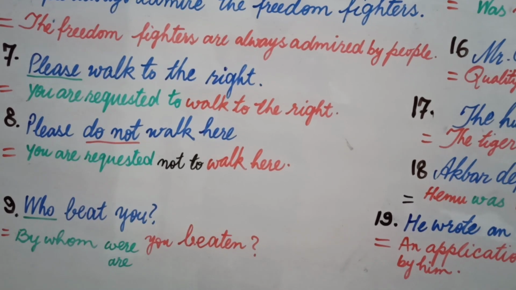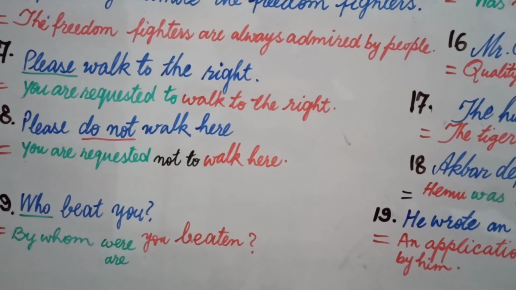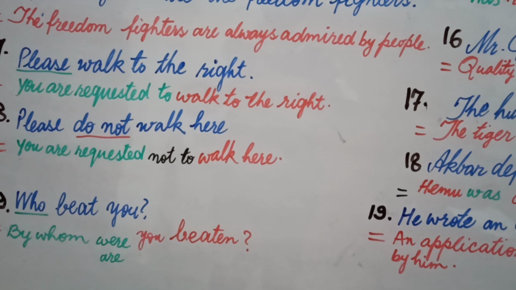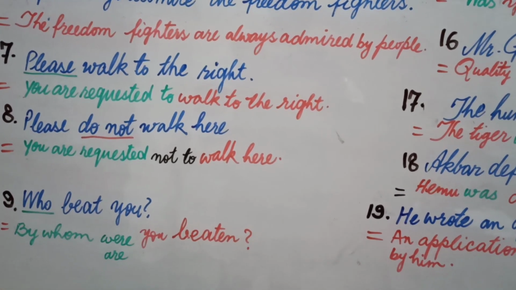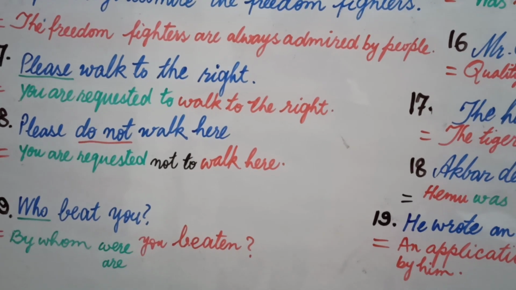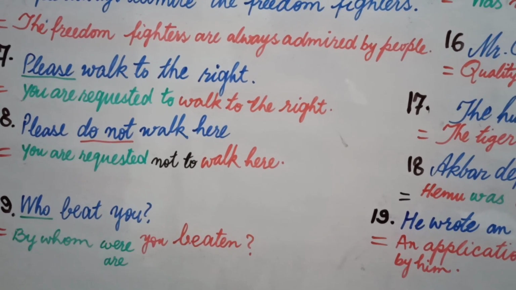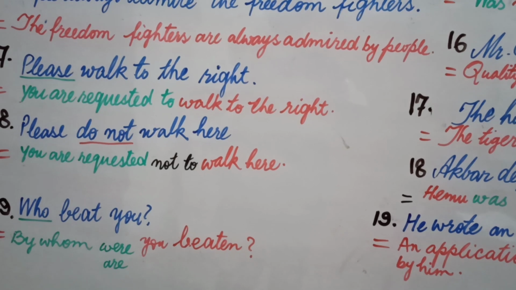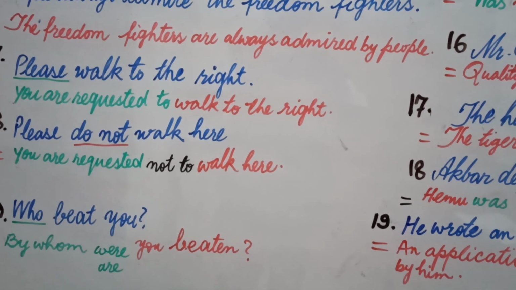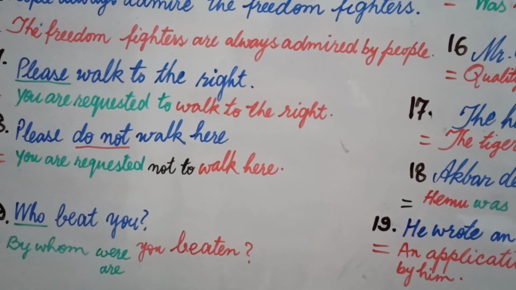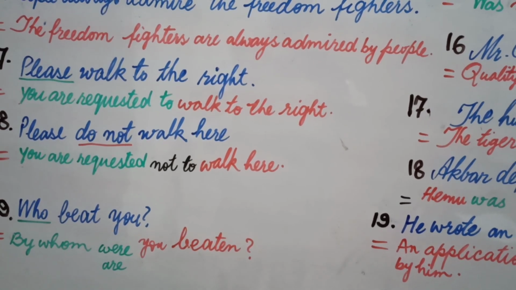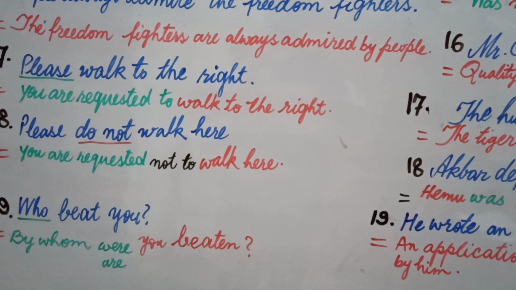Now students, let's come to question number 9. Question number 9 is: who beat you? This question is based on two tenses. If we take beat as a second form, it is past indefinite. If we take who as a plural doer, it will be present indefinite. But generally in present indefinite, we take who as singular, but it may be plural too.